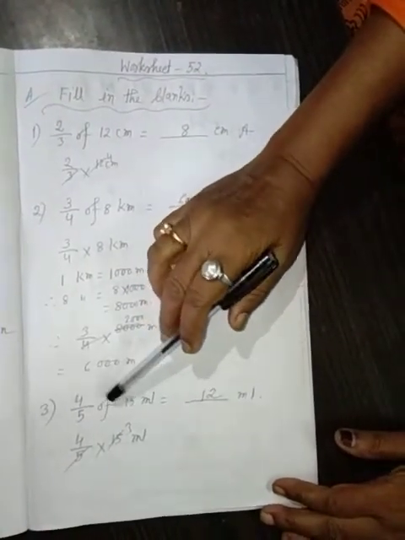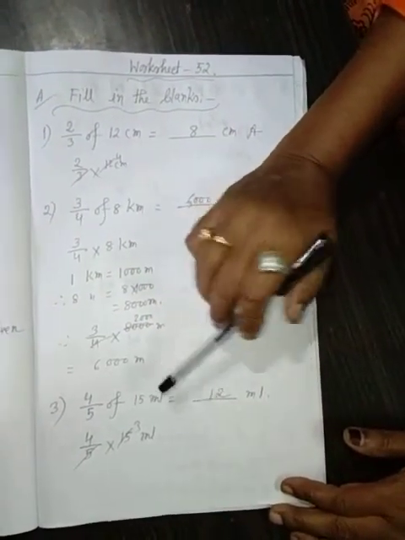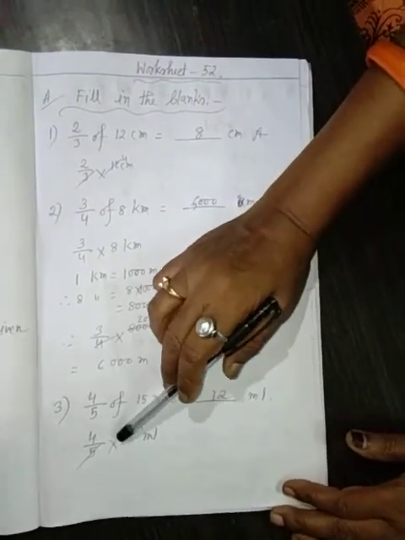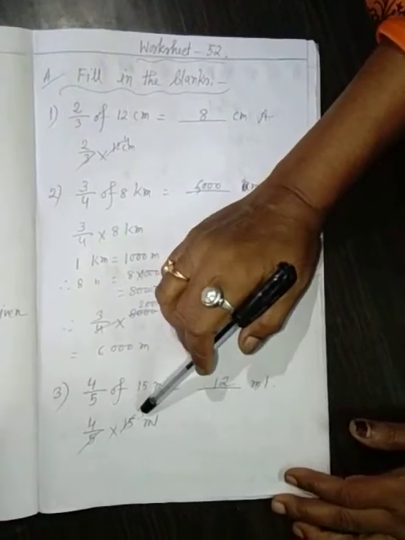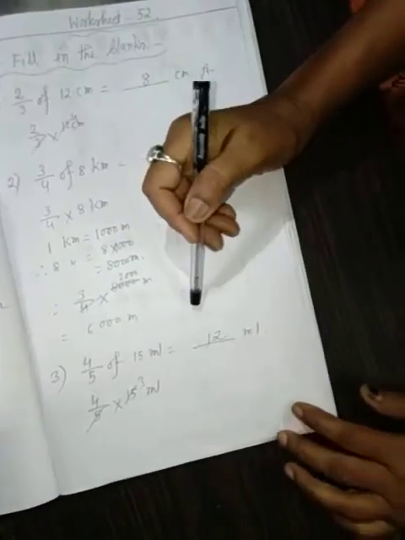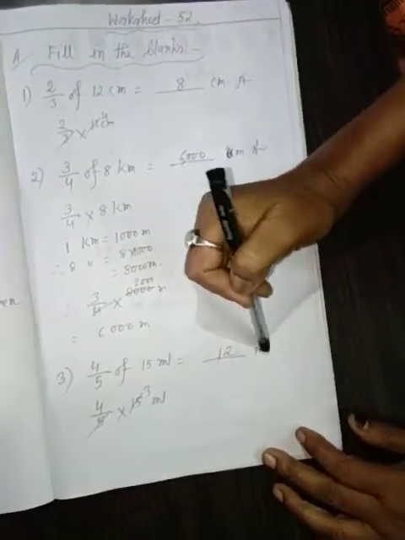3. 4 by 5 of 15 milliliter. 4 by 5 into 15. That is 5 3s are 15, 4 3s are 20, 3 4s are 12 milliliter. Okay.